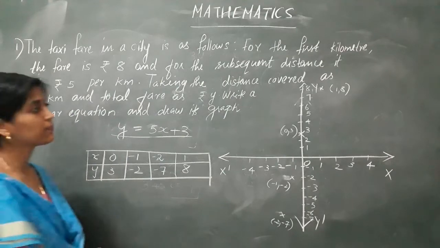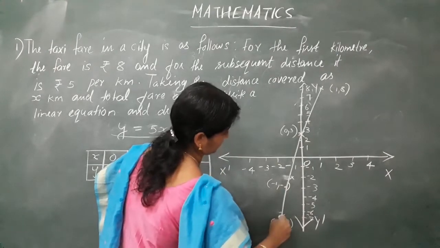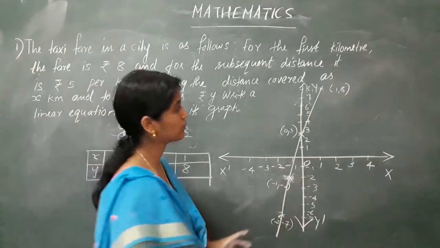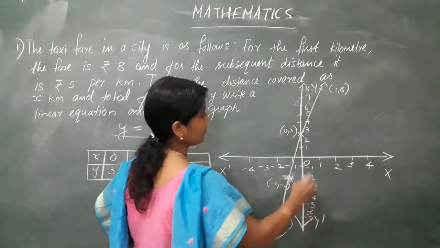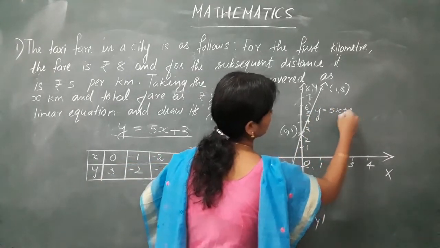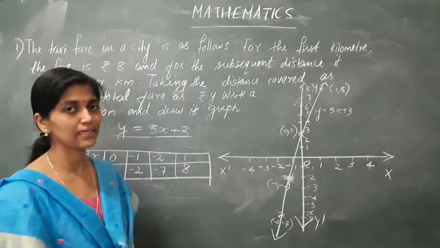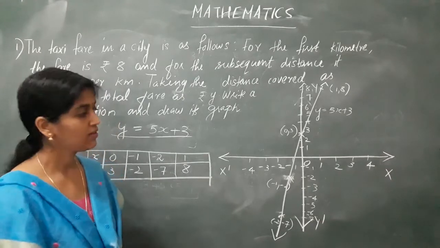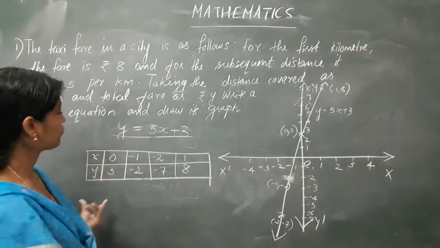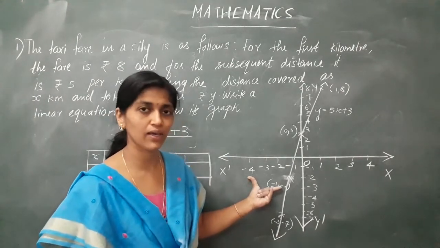You have to join the points using the line. Almost. Okay, so there will be variations I have drawn on the board. That's why. So this is our graph and its name is y equal to 5x plus 3 in the graph. This much you have to do in the graph. Clear? Question is clear? So what all we have done here? First, we form the linear equation here using the given information. Second, we form the solutions, and the next we represent it in the xy plane. Okay.